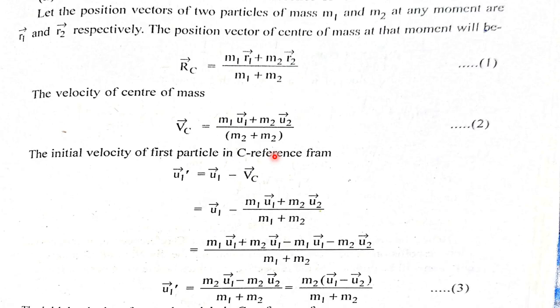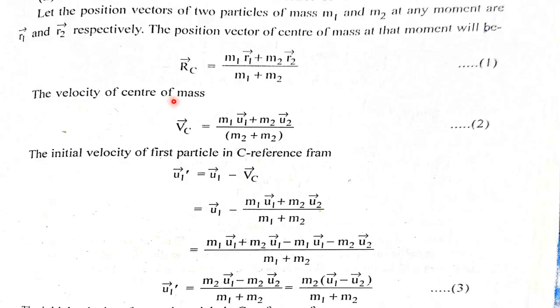at any moment, r1 and r2 respectively. The position vector of the center of mass at that moment will be rc equals m1r1 plus m2r2 upon m1 plus m2, which we have discussed in the previous video.